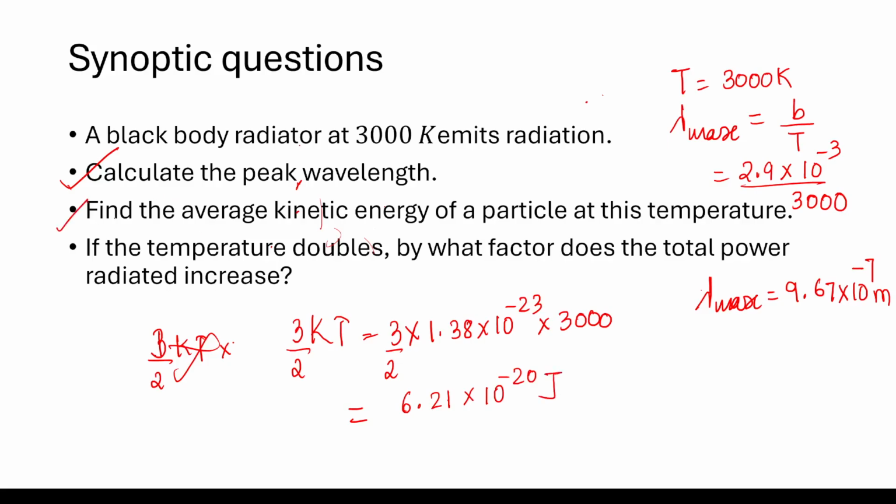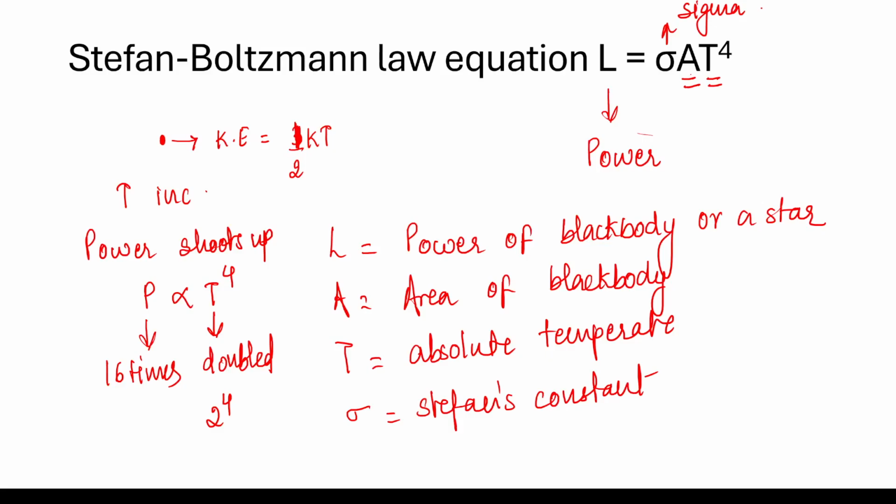So this is done. If the temperature doubles, by what factor does the total power radiated increase? So third one. Radiated power is sigma A T to the power 4. This is doubled, so 2 to the power 4, that is, it becomes 16 times. All right, I did not tell you the value of sigma here. Sigma is Stefan's constant. You have this value in your equation sheet, but what you need to remember is the unit.